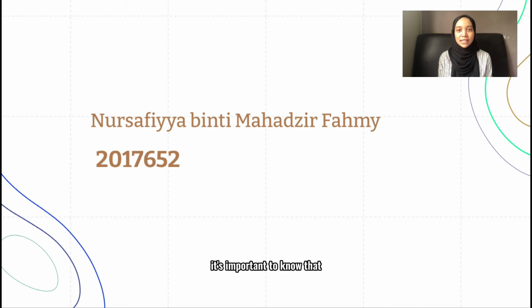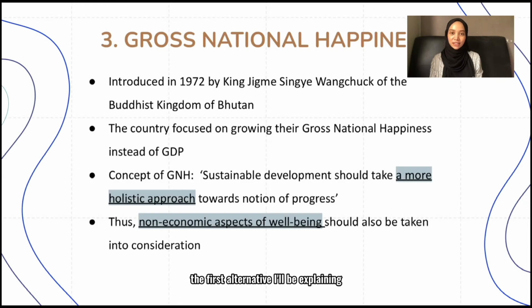Before we start, it's important to note that these two alternatives are different from GDP in terms of how and what is measured. These two alternatives focus more on the people's well-being rather than how much a country makes. The first alternative I'll be explaining is the Gross National Happiness, or GNH for short.